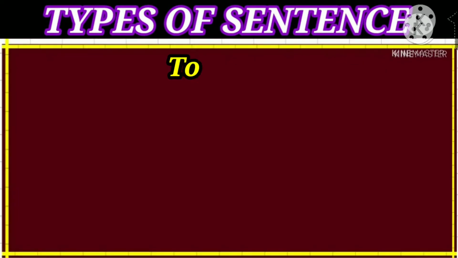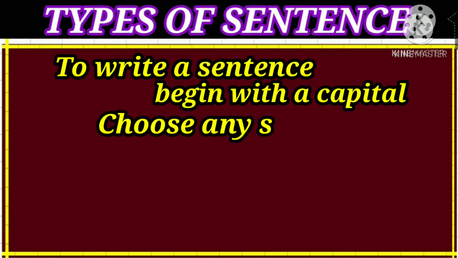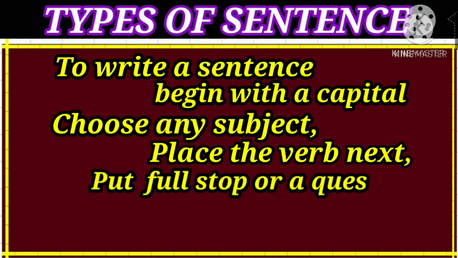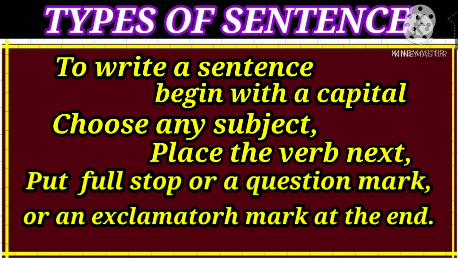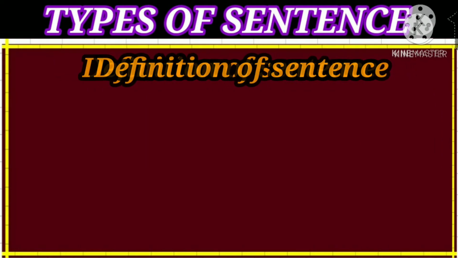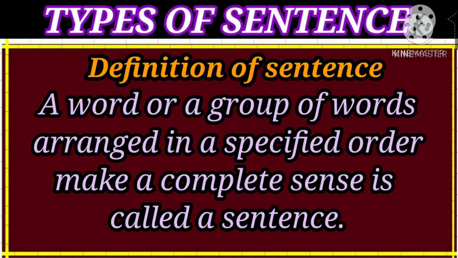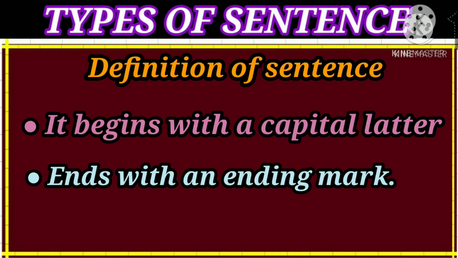Read the poem. To write a sentence, begin with a capital, choose any subject, place the verb next, put a full stop or a question mark or an exclamatory mark at the end. The poem depicts that a word or a group of words arranged in a specified order to make complete sense is called a sentence. It begins with a capital letter and ends with an ending mark.